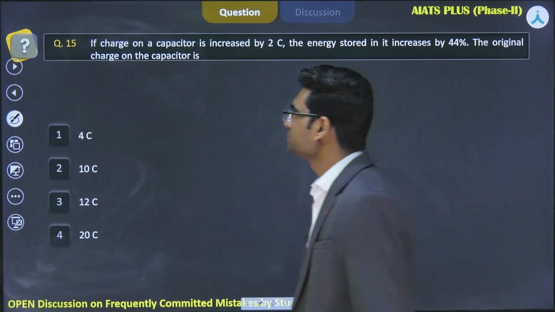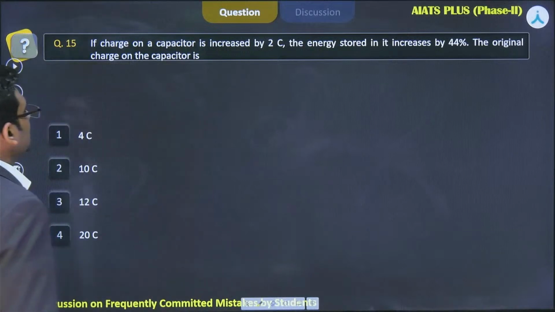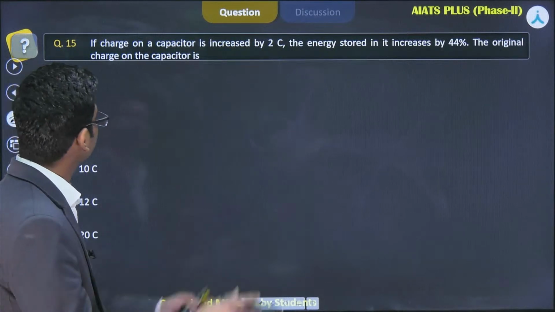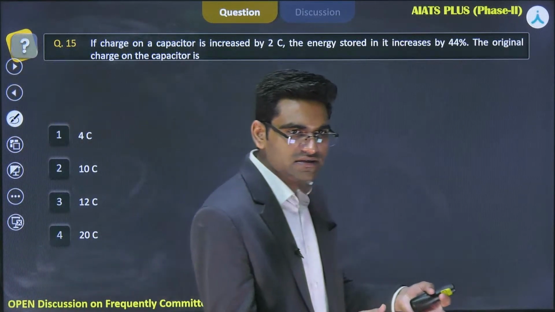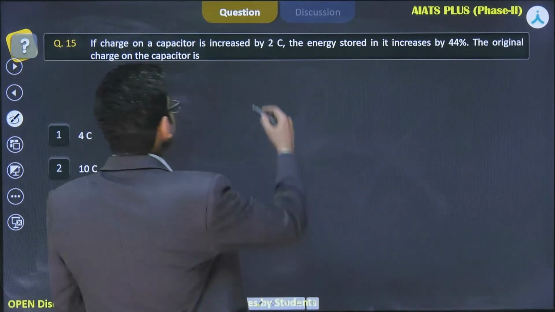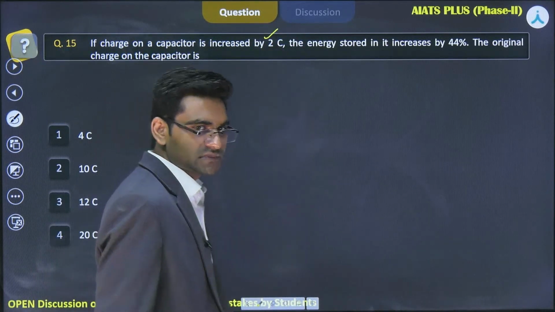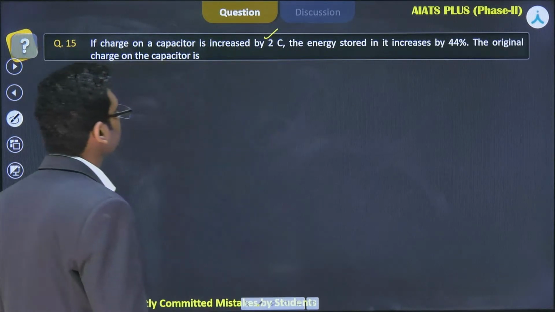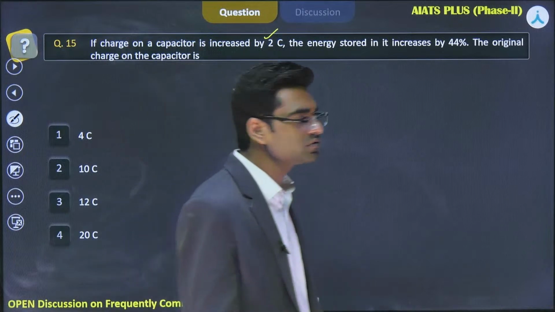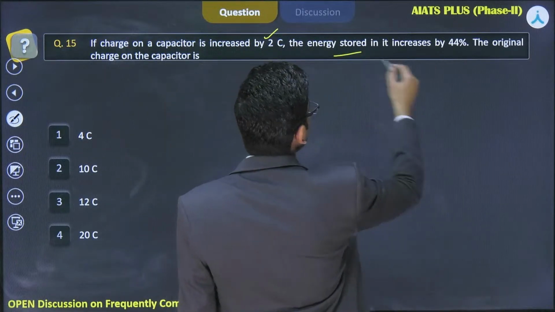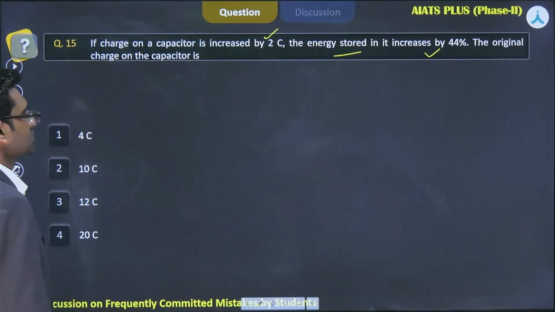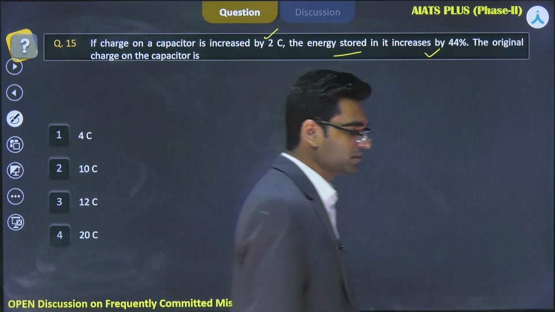Question number 15. If charge on a capacitor is increased by 2 coulomb, the energy stored in it increases by 44%. Okay, so there is a capacitor, it has already some charge, the charge has been increased by 2 coulomb. Let's say that Q coulomb charge was already there and then you have increased the charge by 2 coulomb. Its energy stored increased by 44%. You have to tell the original charge on the capacitor. First tell me the formula.